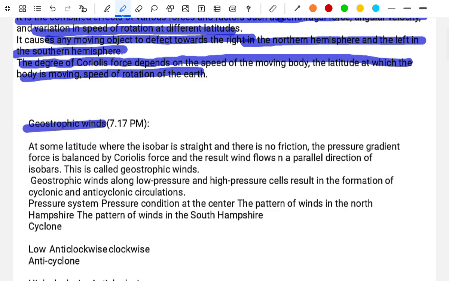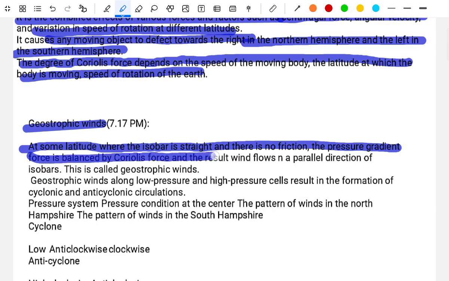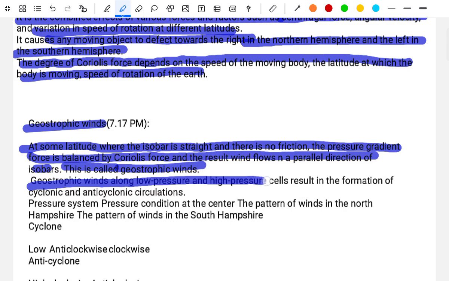Geostrophic wind: at the higher latitudes where the isobars are straight, there is no friction, and the pressure gradient force is balanced by the Coriolis force. The result is that the wind flows parallel to the isobars. This is called geostrophic wind. The geostrophic winds along the low pressure and high pressure cells result in the formation of cyclone and anticyclone circulation.